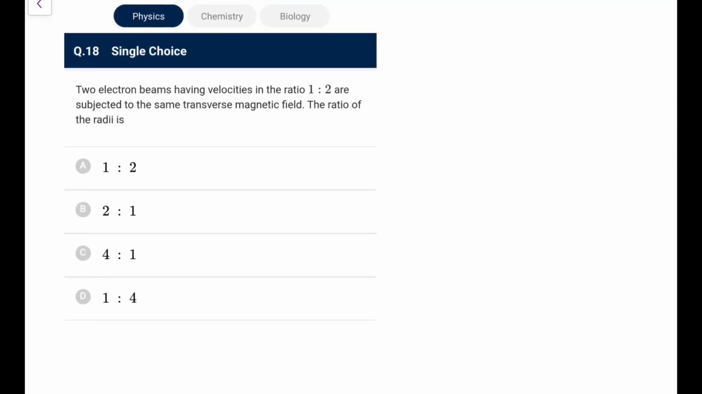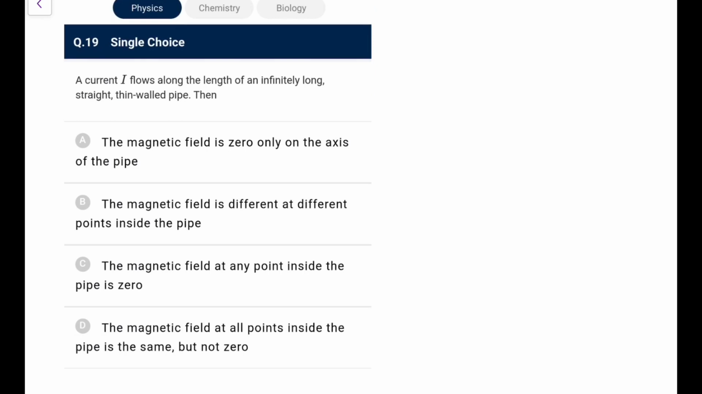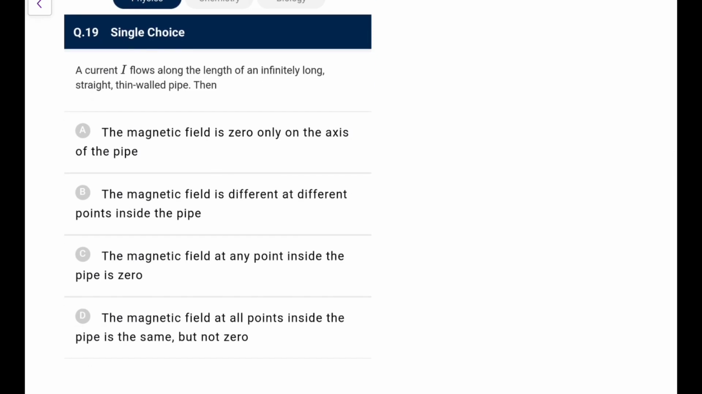Next, electron beams at the velocity in the ratio 1:2 are subjected to the same transverse field. The ratio of their radius is, so radius we know is equal to mv by qB. So m is same, q is same, B is same, so radius is proportional to v, that is 1:2. That's an easy one.